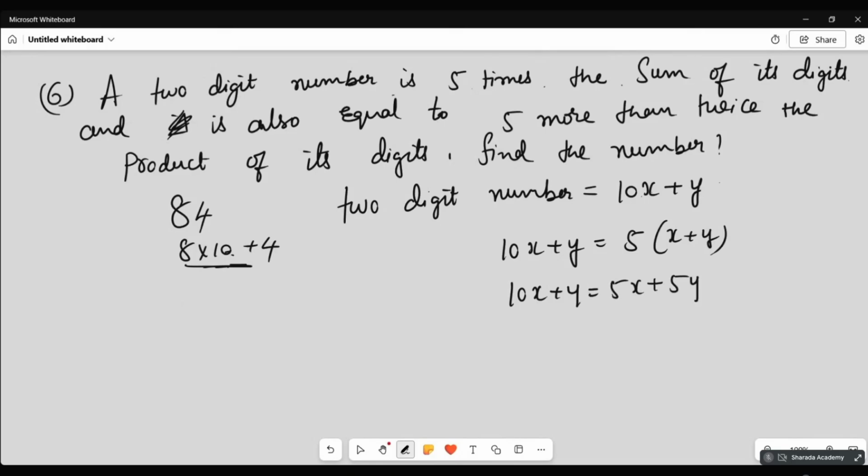First one only I'm solving. So if I shift 5x here, 10x − 5x = 5y − y, or 5x = 4y. This one you got? Yes. Keep it as it is.